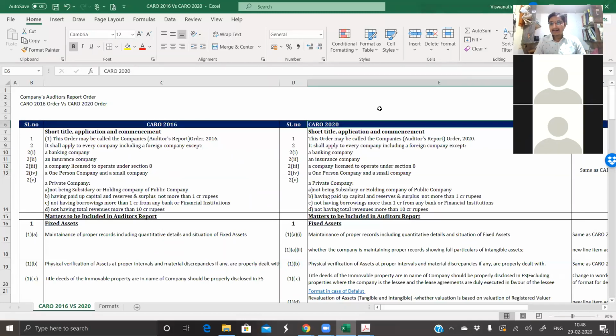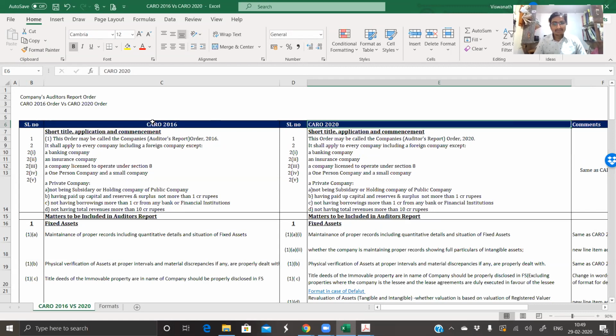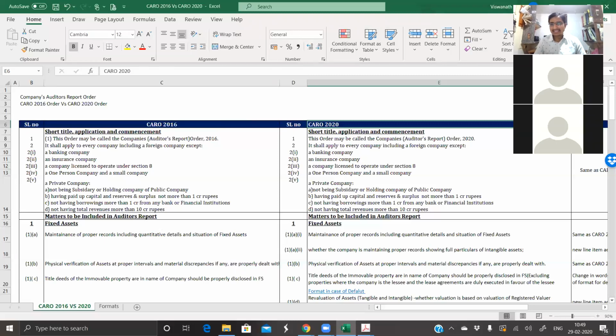Okay, Bala said yes, he can see the Excel sheet. So Hyderabad office can see the Excel sheet. Can you see the Excel sheet? Hubli office, can you see the Excel sheet?